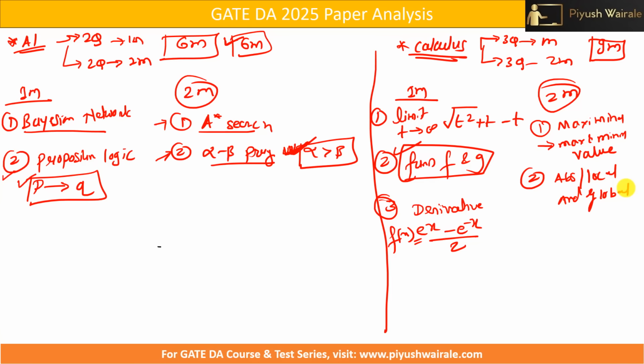Simple question. If you understand the process, f of x is given, differentiate that and equate it to 0, differentiate again, then put the roots in the second derivative and see whether it's less than or greater than 0.